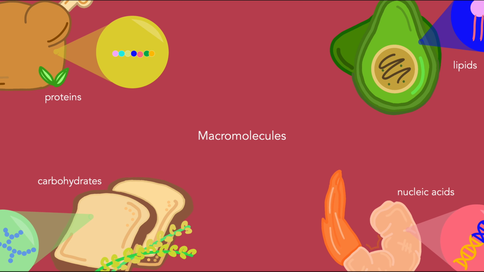These macromolecules are all polymers, which means that they are made of repeated units of monomers. The kind of monomers vary for different polymers. We will expand on that further in the video. We are going to talk about proteins first. Proteins are polymers made of amino acid monomers.